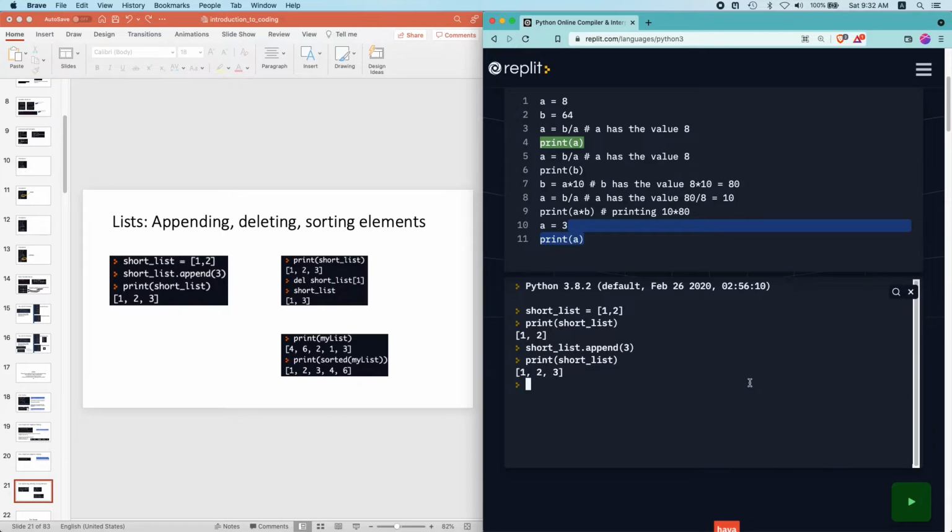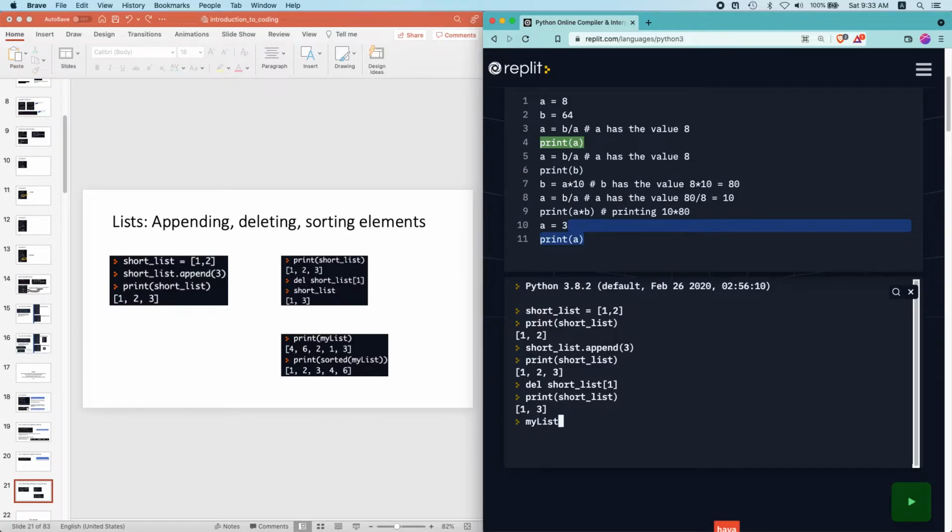And we can also delete elements. So let's say I want to delete the second element, which is this number 2 over here, which means that I want to delete index 1. So I'll write delete short list, and I put the index over here, and if I print short list again, now I see that the second element, which corresponds to index 1, has disappeared, and now the list is only 1 and 3. Okay, and lastly, I can also sort the list.